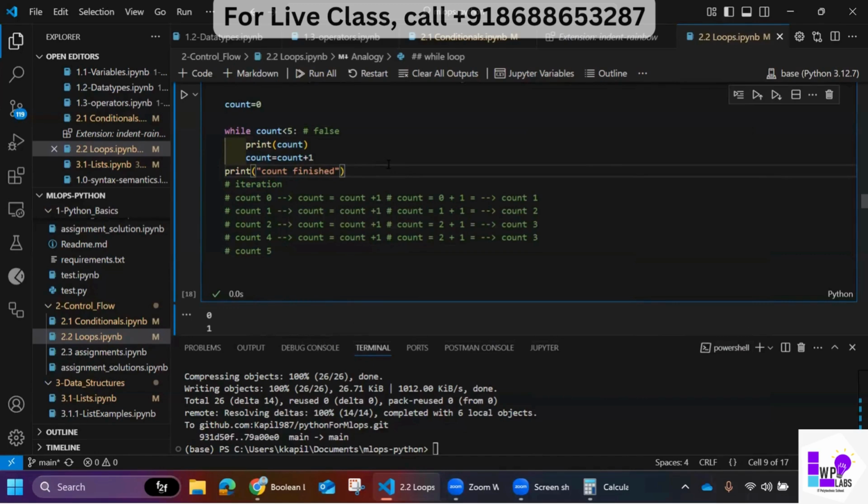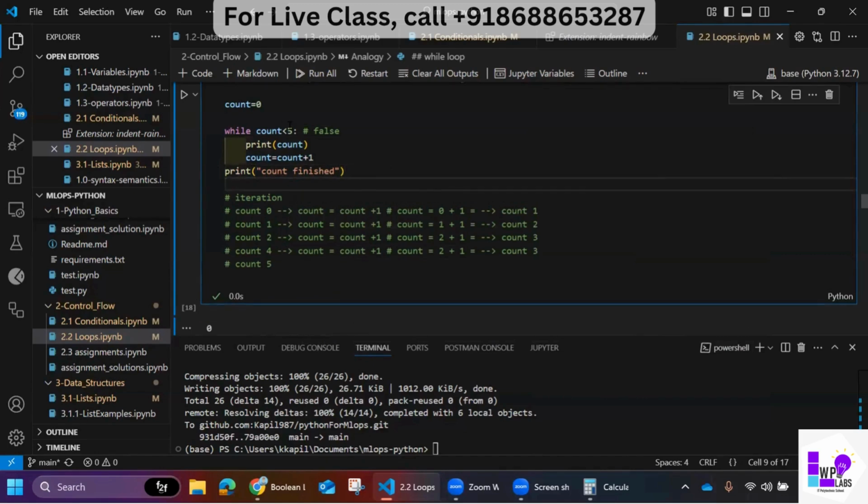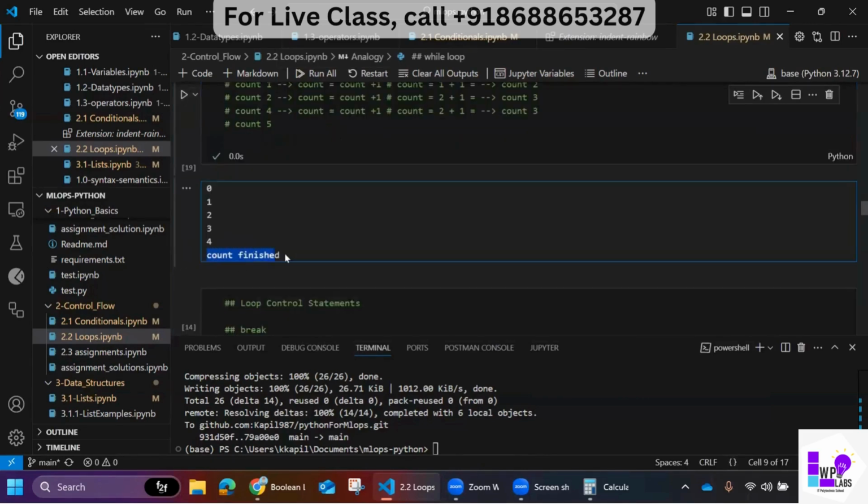What would happen now? After the count is reached to a condition where count is 5, then this line will get executed. You see, count finished.